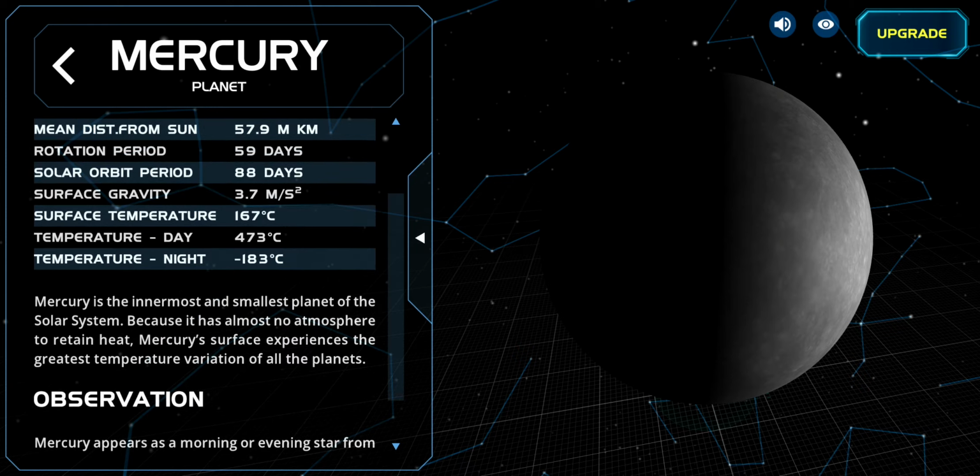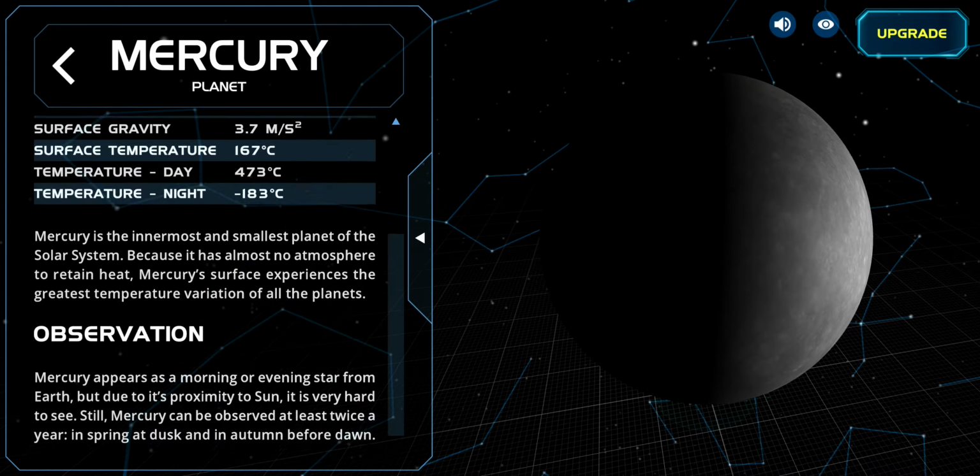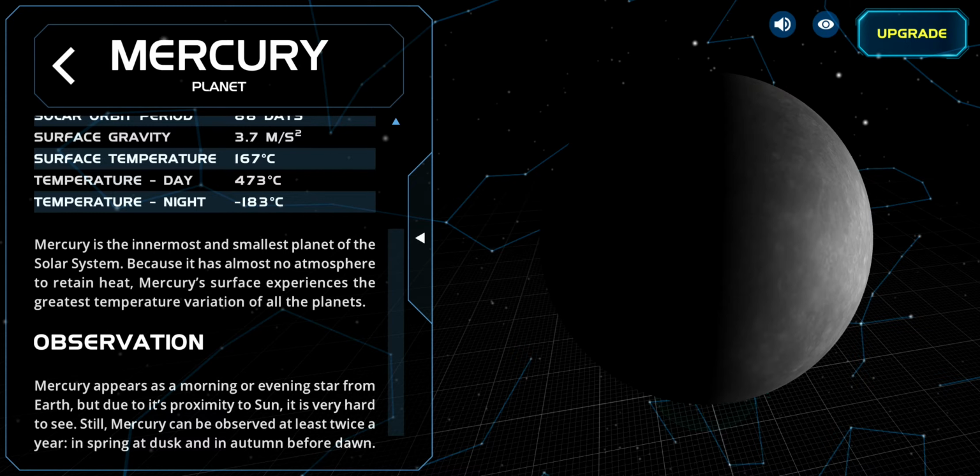Mercury is the innermost and smallest planet of the solar system, and because it has almost no atmosphere to retain heat, Mercury's surface experiences the greatest temperature variations of all the planets. Observation: Mercury appears as a morning or evening star from Earth, but due to its proximity to the Sun, it's very hard to see. Still, Mercury can be observed at least twice a year, in spring at dusk or in autumn before dawn.